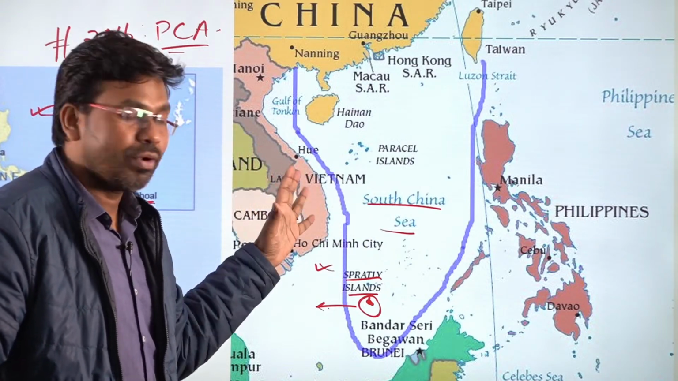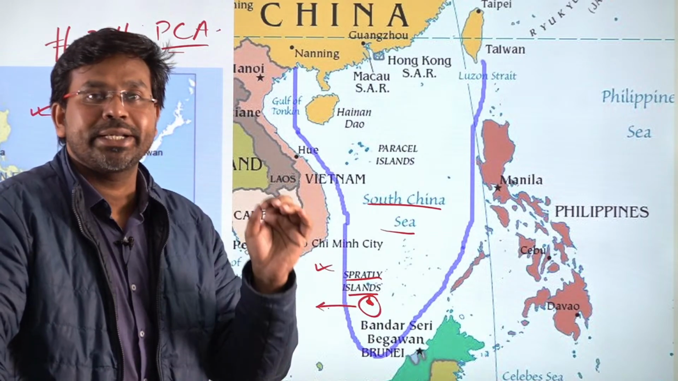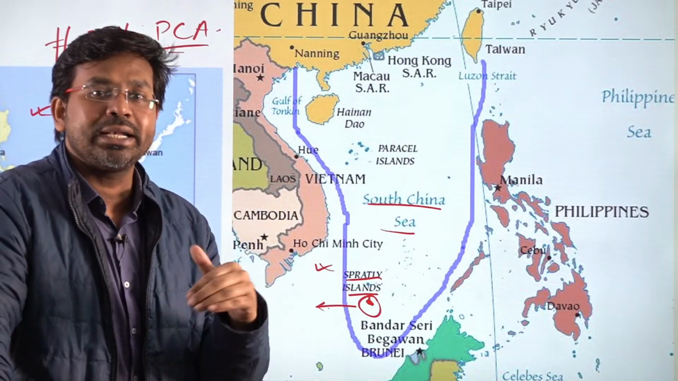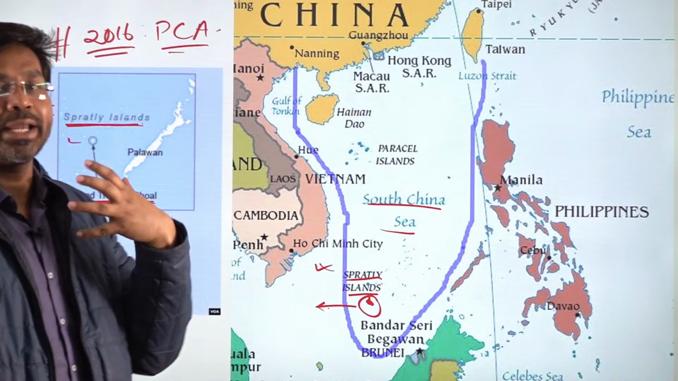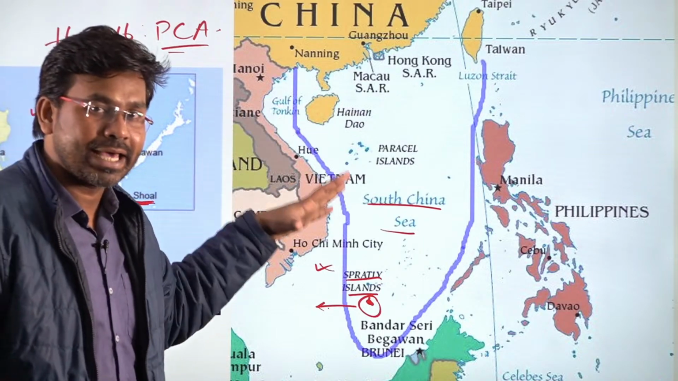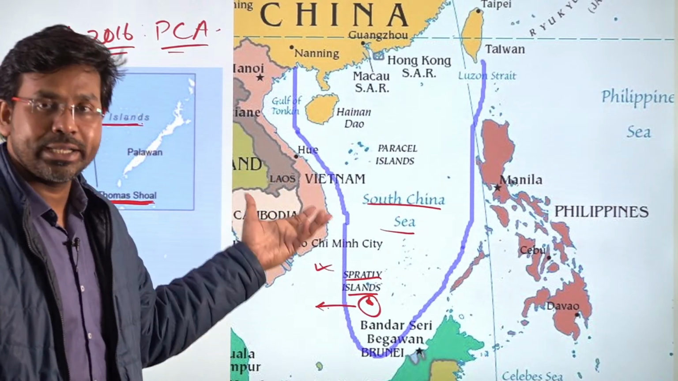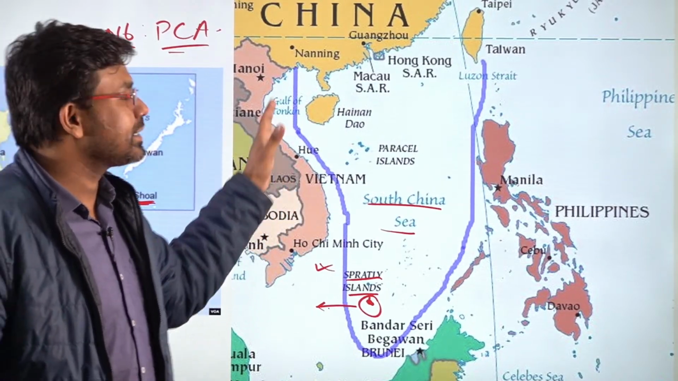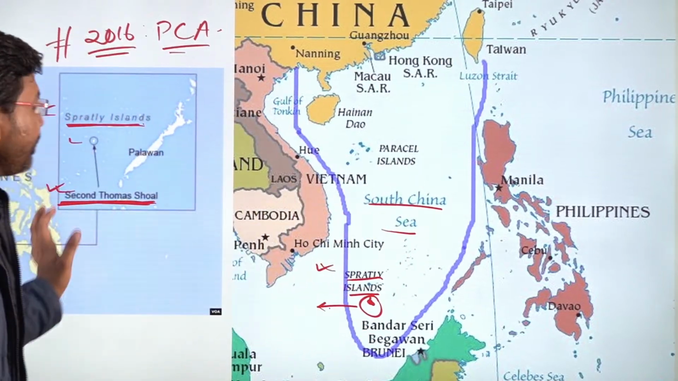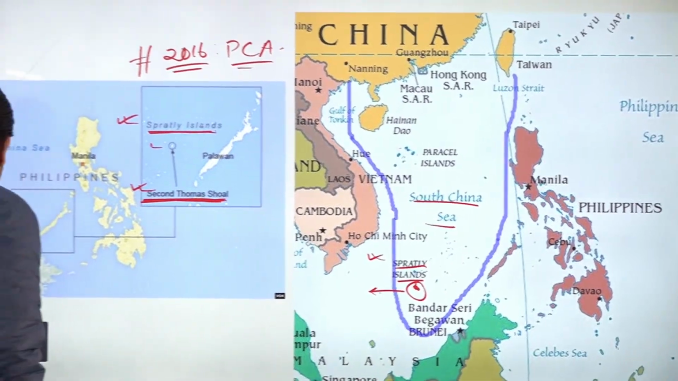However, since the Permanent Court of Arbitration does not have any authority or any mechanism to implement its directions, to implement its verdict, that is why it is not yet implemented. So still China asserts its sovereignty over the entire South China Sea region. All right, so with this, now let us move to the next topic.